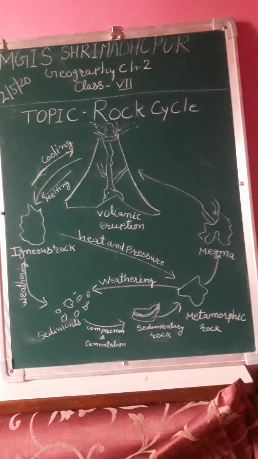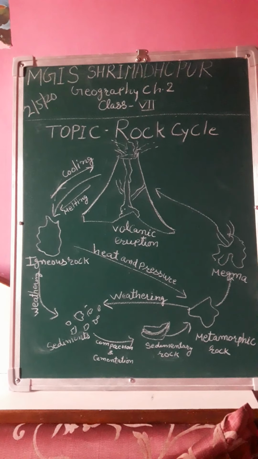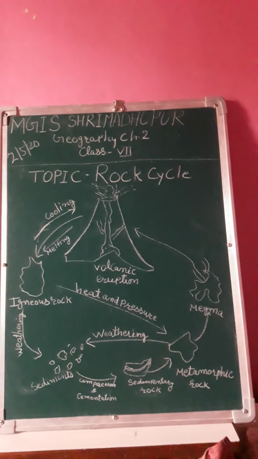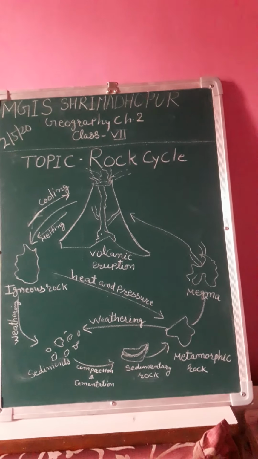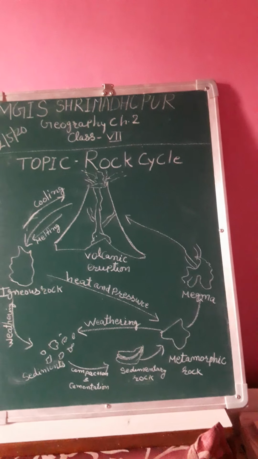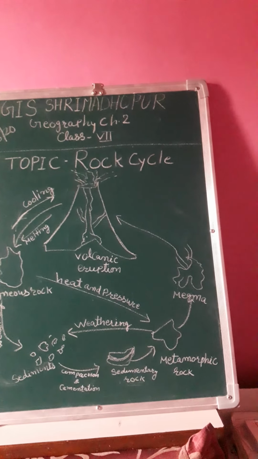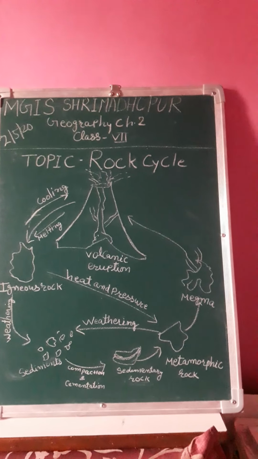Now I explain the rock cycle. The rock cycle is a process that all rocks constantly undergo as they move and transform into different types of rocks and materials.